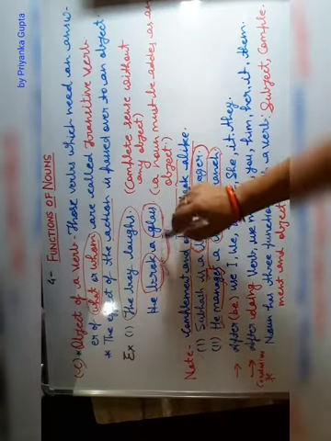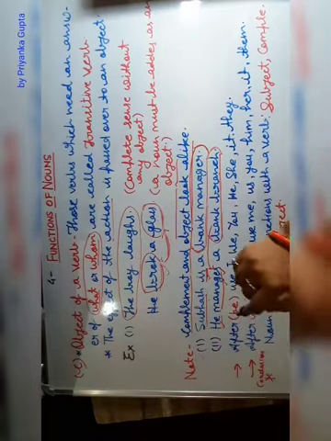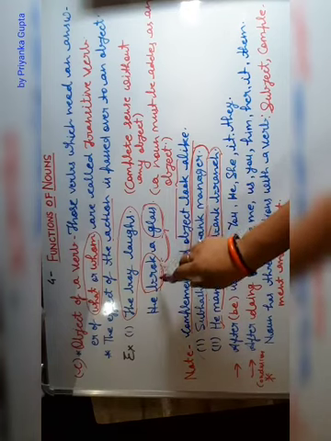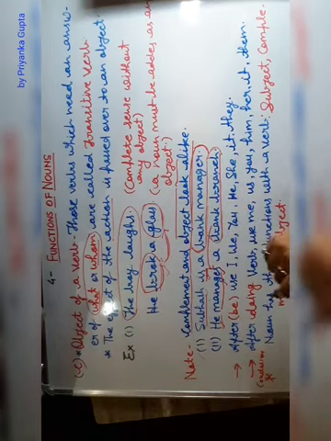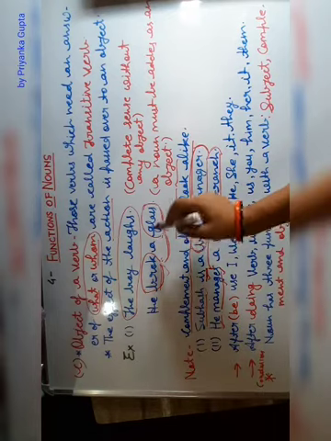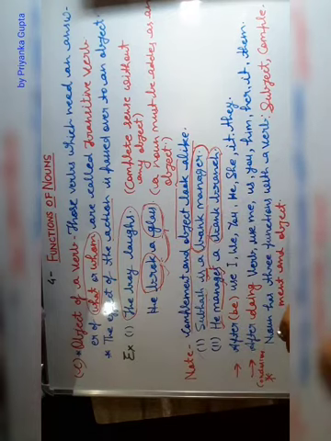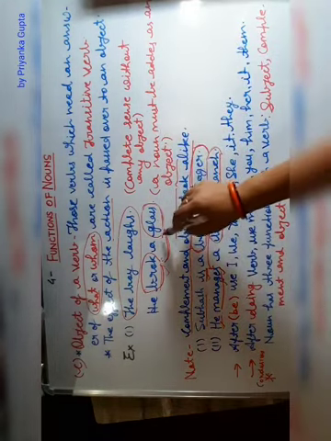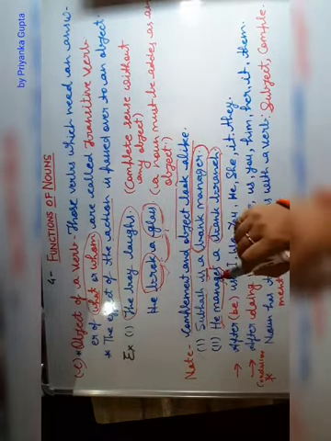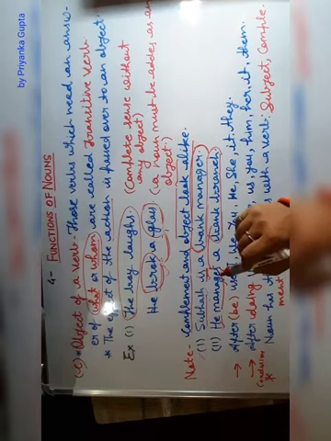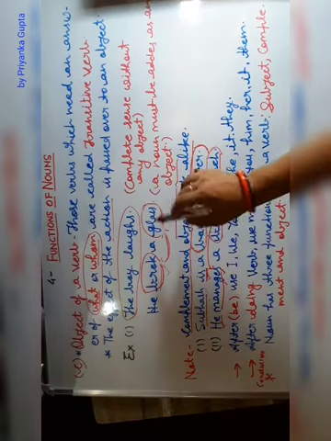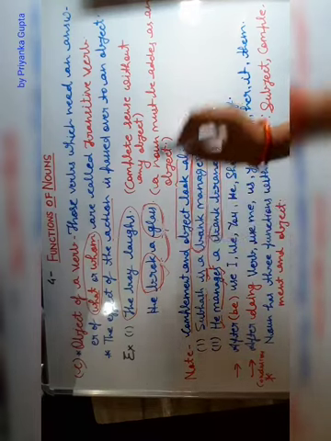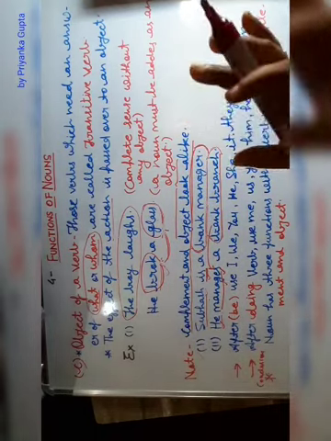This is the object for this action, and the action of breaking passes over to the glass. A noun must be added as an object. Clear? A noun performs the work of an object.